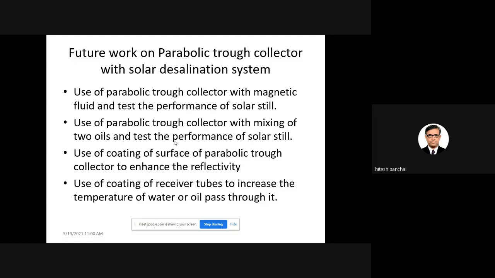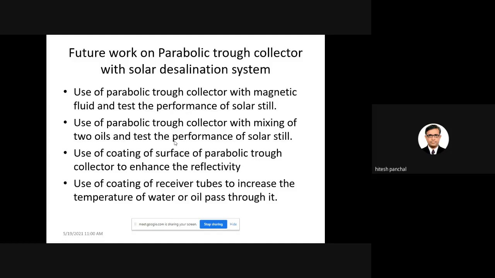Now, as far as coating is concerned, coating has a good application and, we can say, good future work. One of my scholars is also working on coatings. So, use coatings on the surface of the parabolic trough collector to enhance the reflectivity, because coating has two types: reflective coating as well as thermal conductivity enhancement coating.